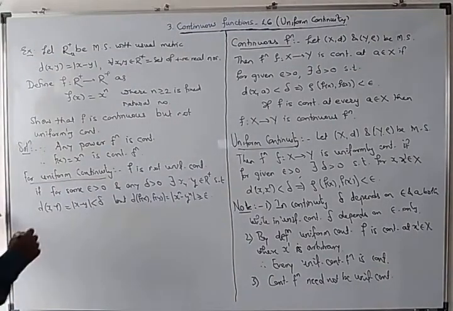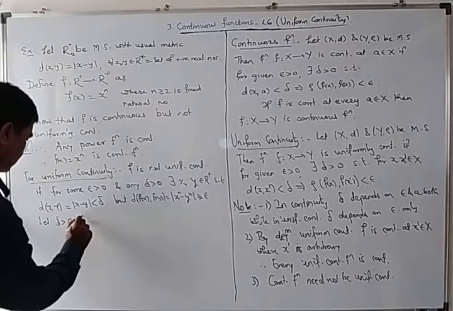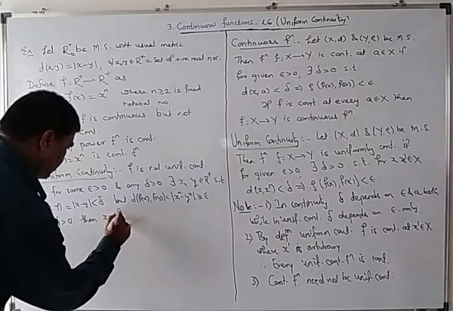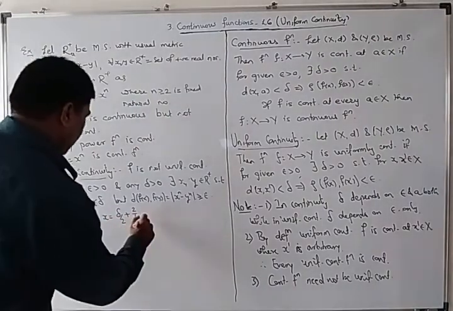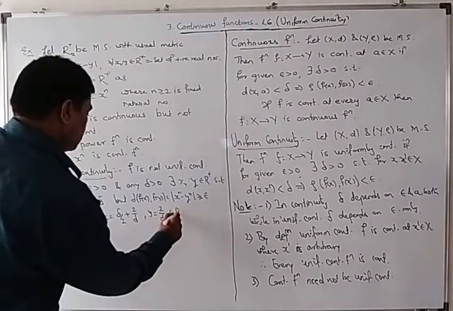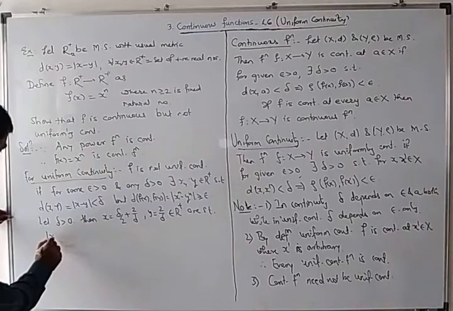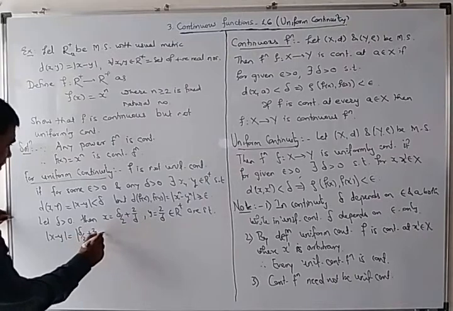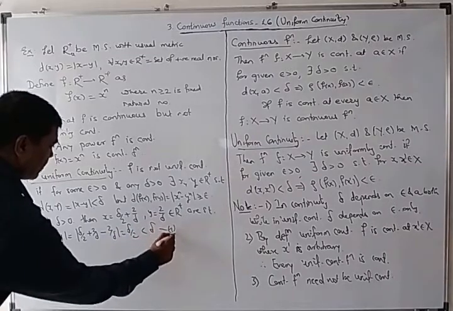Okay. So let delta greater than 0. Then if I take x equal to delta by 2 plus 2 by delta, y equal to 2 by delta, belongs to R plus, such that mod of x minus y is equal to mod of delta by 2 plus 2 by delta minus 2 by delta, which is equal to delta by 2, which is less than delta.